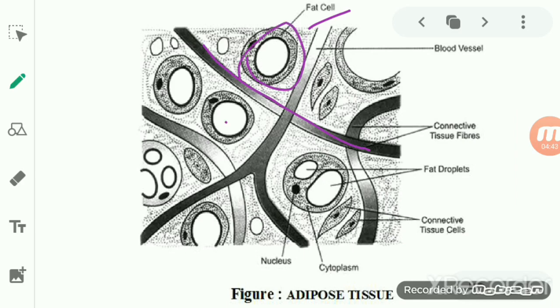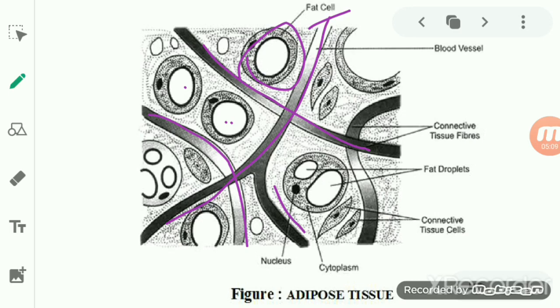These fat cells are present everywhere, and you can see here a partition of connective fibers. Now what kind of fibers separate the fat cells from each other? The fat cells are separated by a partition of collagen and elastin fiber.